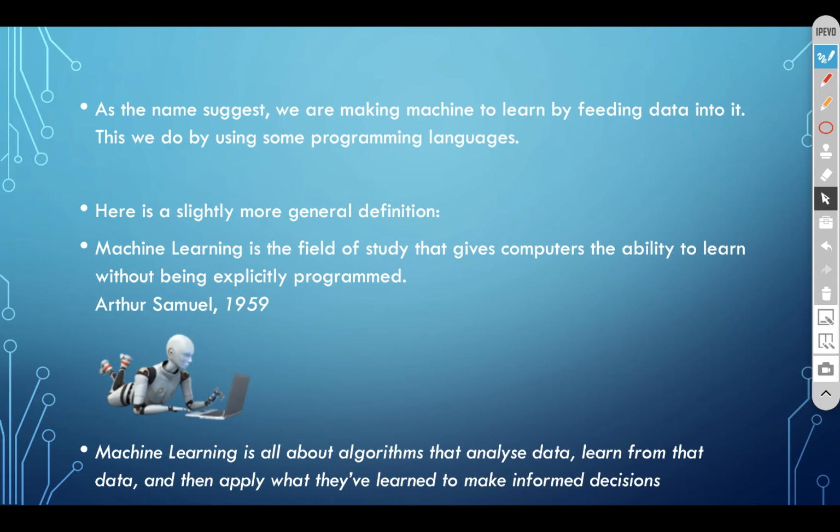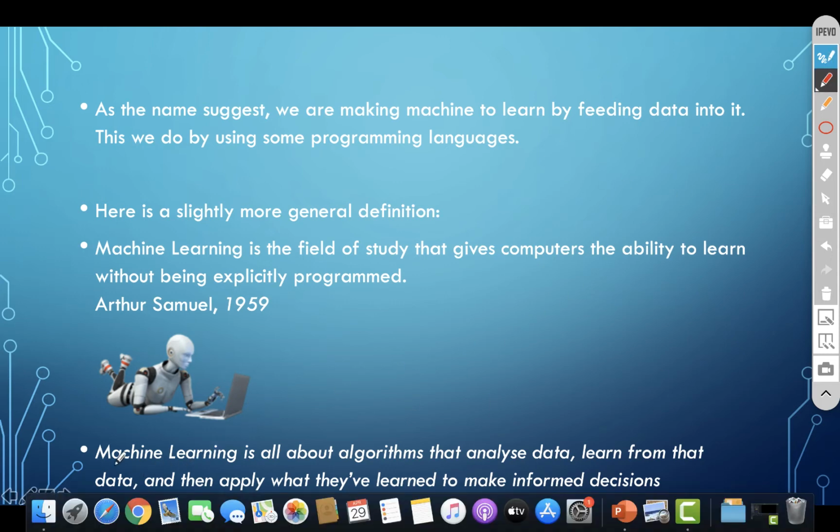Let's see the fundamentals of ML. Let's see the fundamental definition of ML. So ML says, you can see here, machine learning is all about algorithms that analyze the data, learn from data, and then apply what they have learned to make informed decisions.